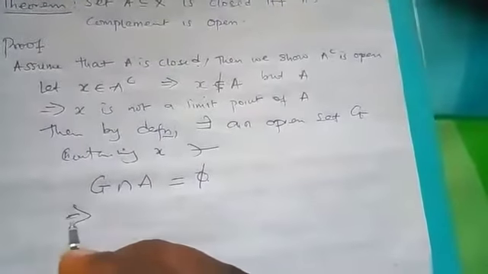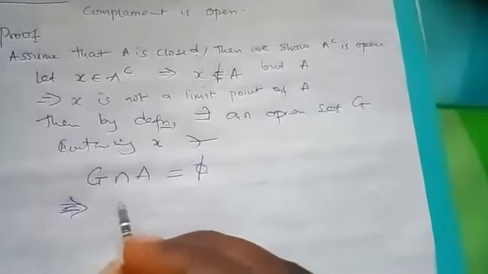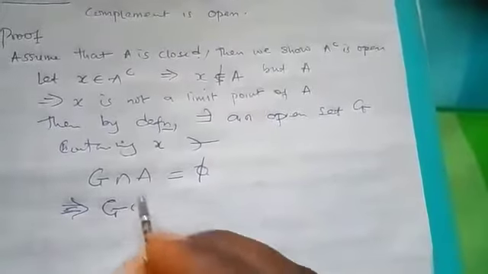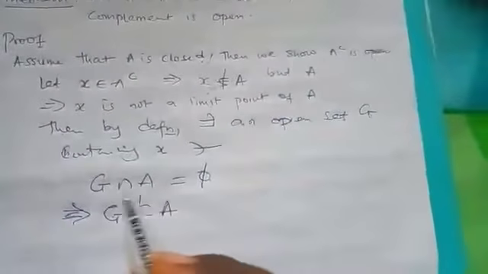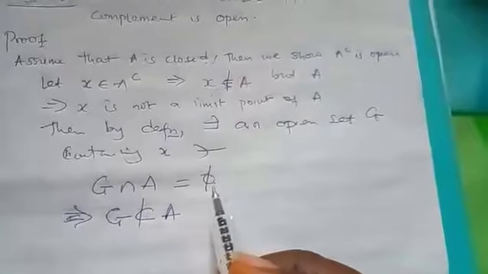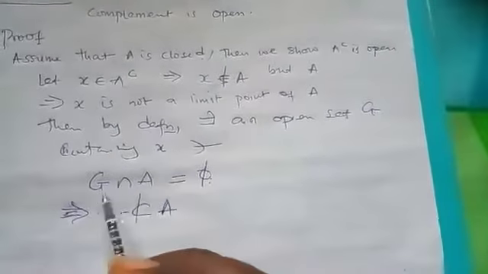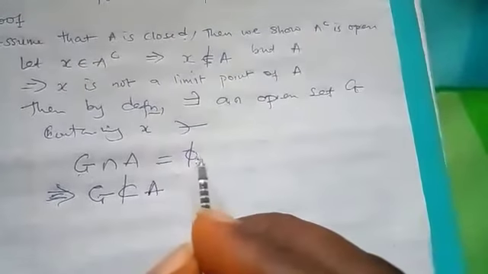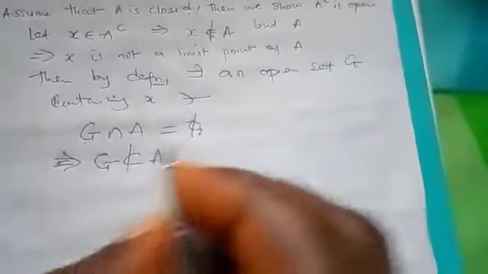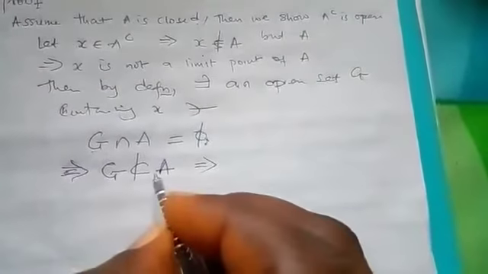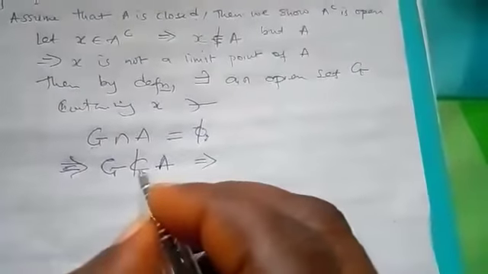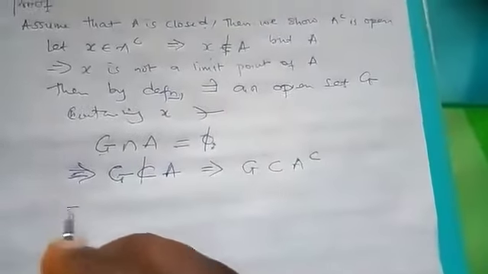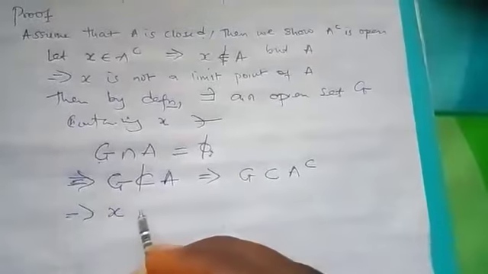And by set theory, this means that G is not a subset of A, because if G were a subset of A, their intersection could not be empty. So G will be a subset of A complement.